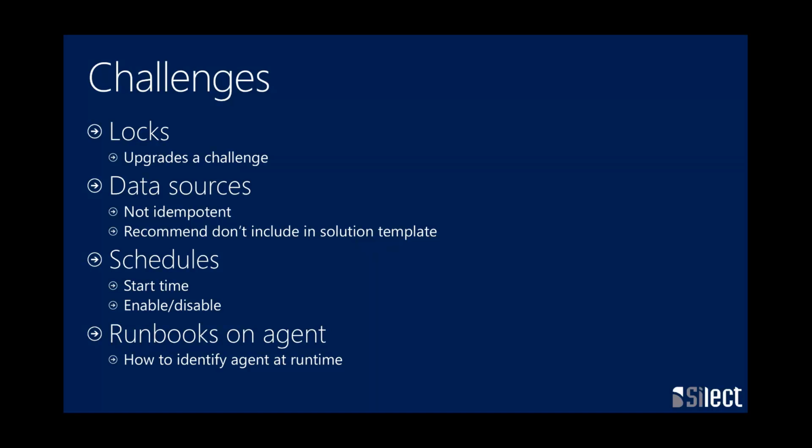Schedules in Azure Automation are pretty tricky right now. They require a start time when you install them. You cannot calculate a start time in an ARM template because that defies the concept of idempotency. As I mentioned before, if we contain them, some simple thing that you might want to do is just enable or disable on a schedule. Customer wants to just turn off some monitoring temporarily. If it's locked, you can't do that.